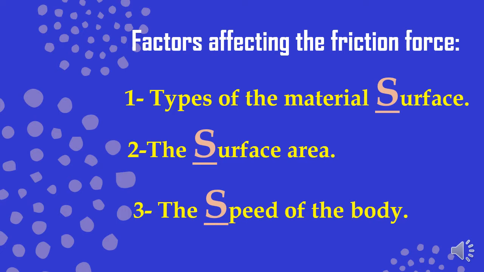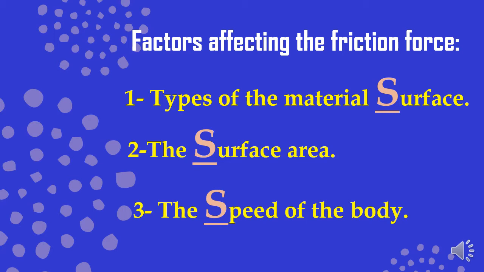Types of the material surface means whether this surface is rough or smooth, and how this could affect the friction force. The surface area means how big or small the object is. The speed of the body means how fast or slow the object is.